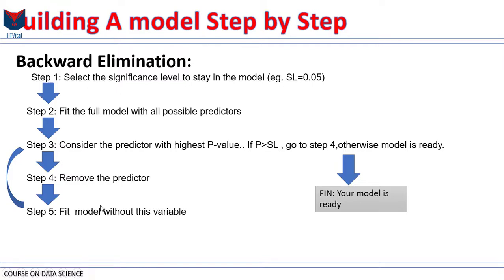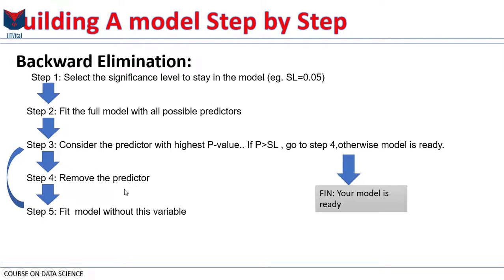You have to rebuild it with the fewer number of variables. So if you had maybe 100 variables, and you removed one of them, you have 99 now. Well, you have to rebuild it, so the coefficients are going to be different, the constant is going to be different, and you need to perform that step, because once you remove a variable, it affects all the other variables in your whole regression. And so after step 5, you go back to step 3. Once again, you look for the variable with the highest p-value in your new model, you remove it, you fit the model again with one less variable, and so on.